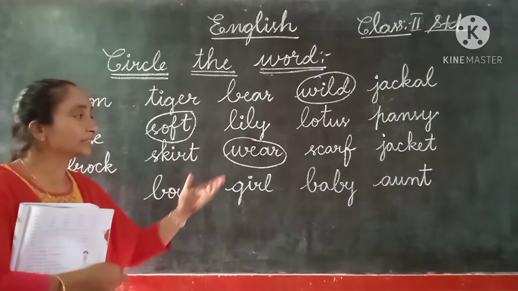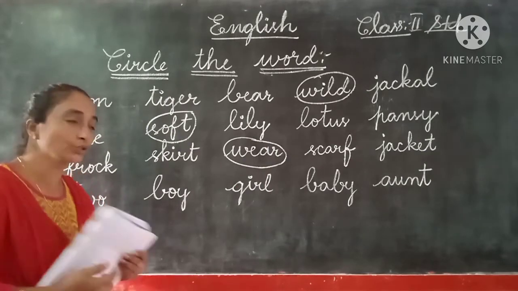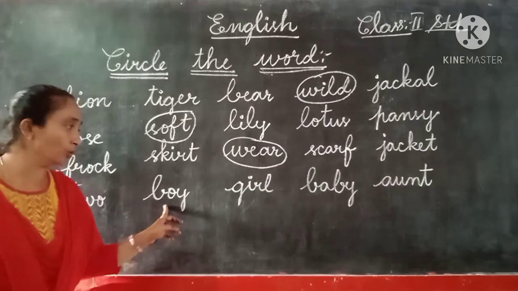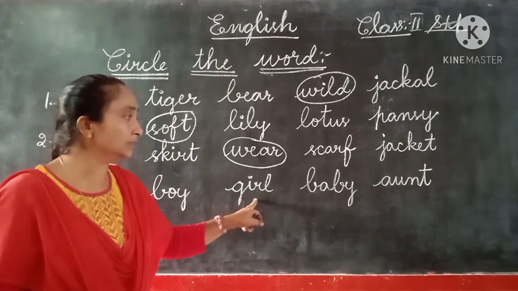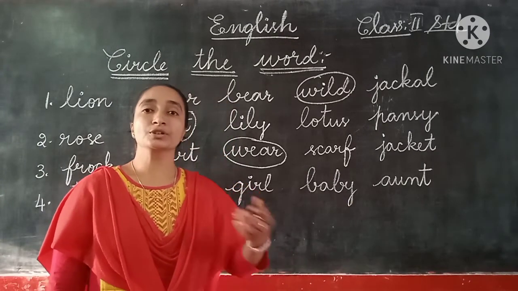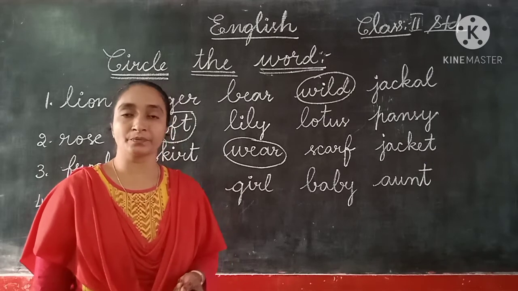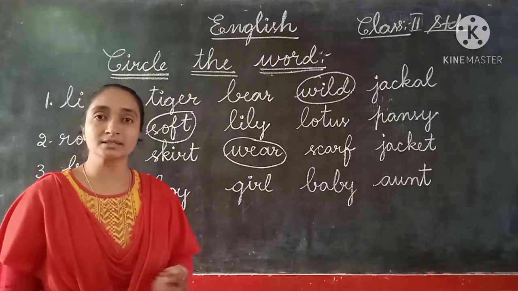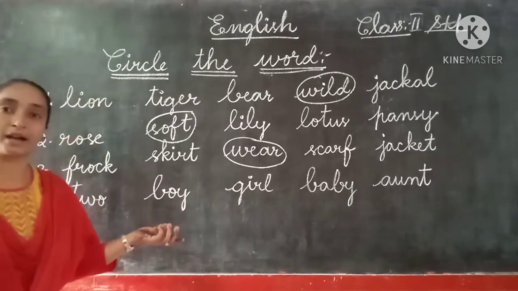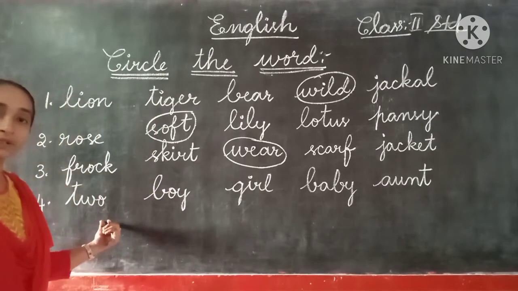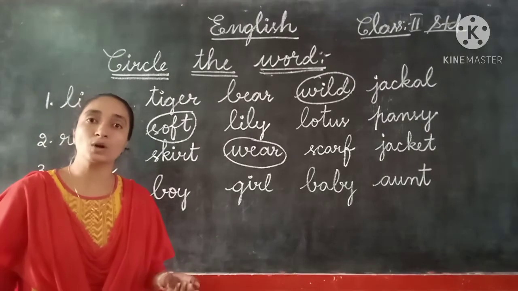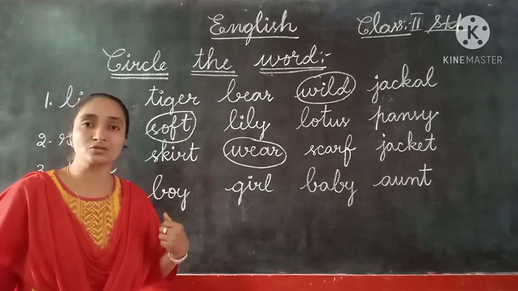Here we have completed. Now let us see the fourth one. Here we have TWO, boy, girl, baby, aunt. So here they have the relations. Boy, girl, aunt, uncle and the small baby. So like this, all these we have the relations here. So what about the first one here? TWO. Something counts, like 1, 2, numbers. So this is not a naming word.